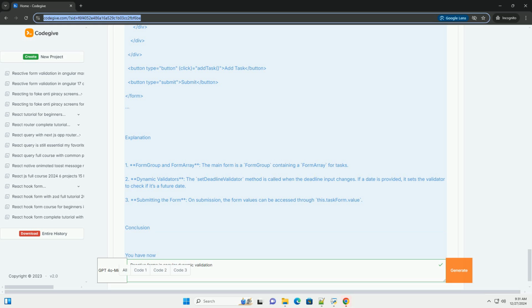Let's create a simple example of a form where the user can add a list of tasks, and each task can optionally have a deadline. If the user specifies a deadline, it must be a future date.